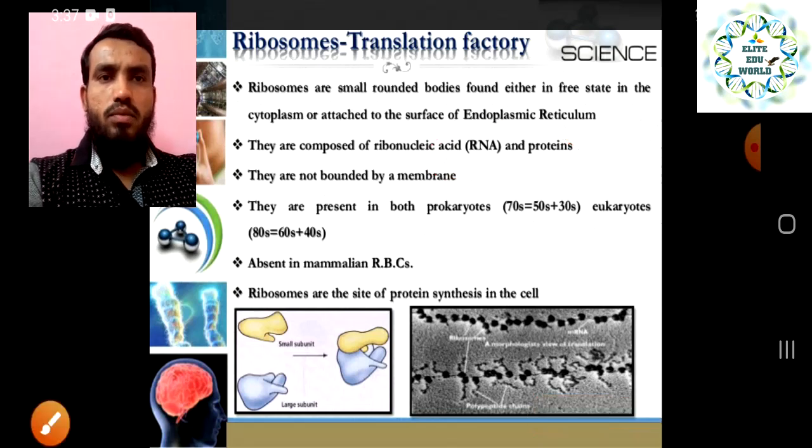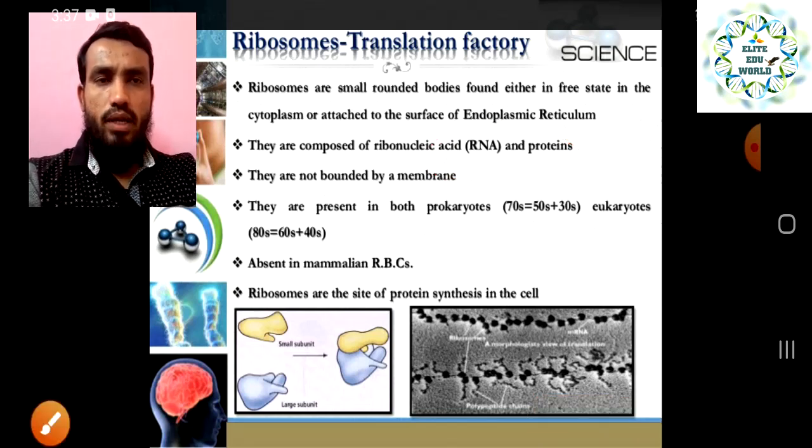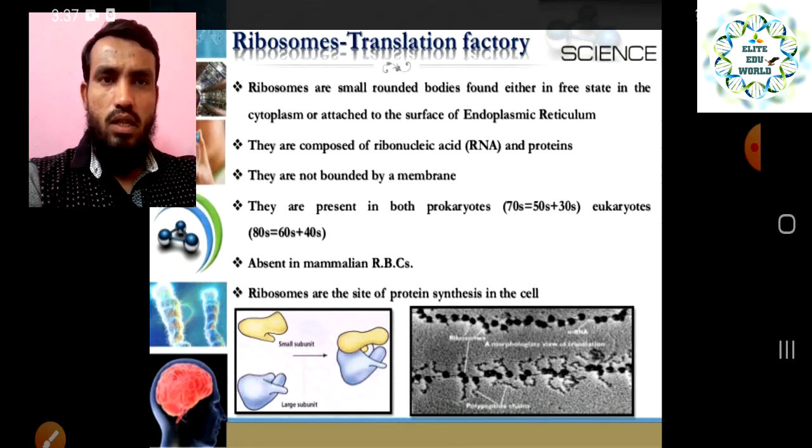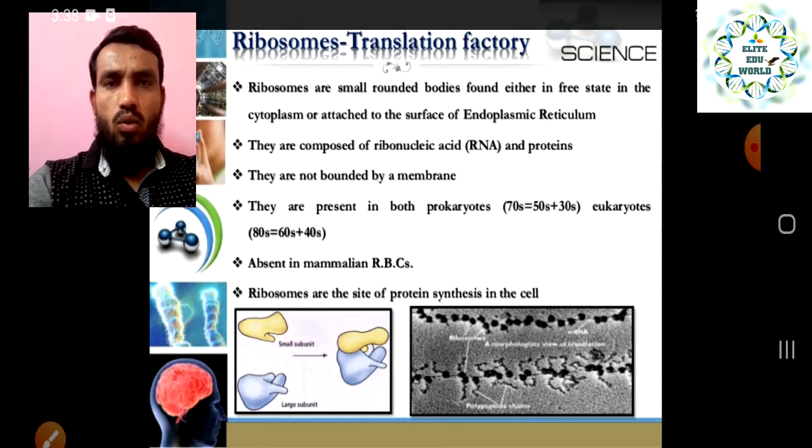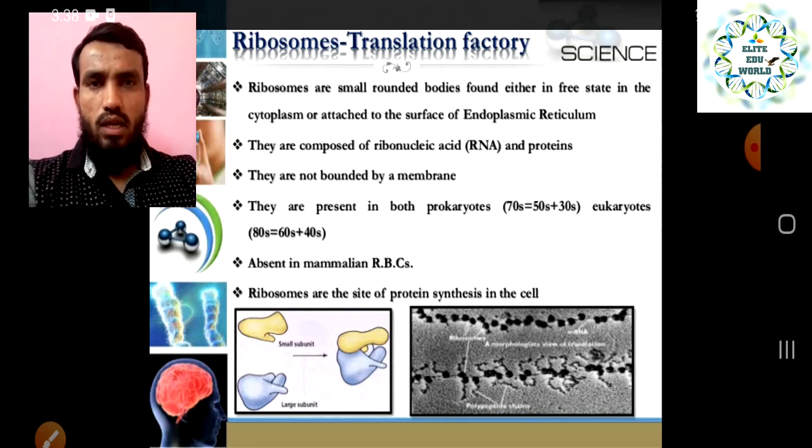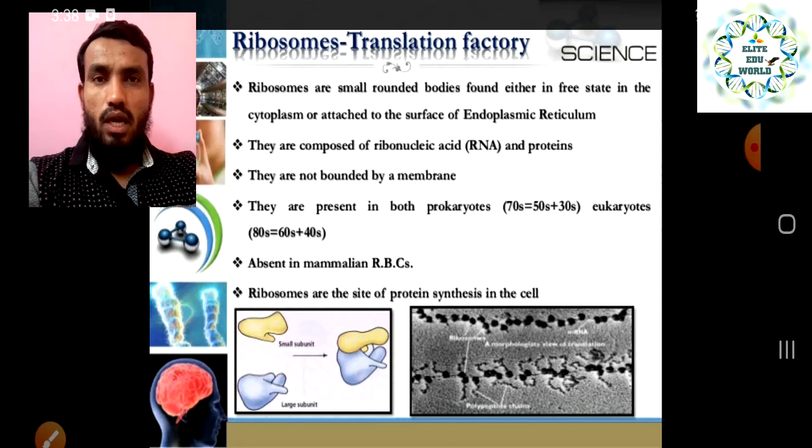Ribosomes are small rounded bodies that are found either in a free state in the cytoplasm, or attached to the surface of the endoplasmic reticulum. They are very small, round cell organelles present inside the cytoplasm.